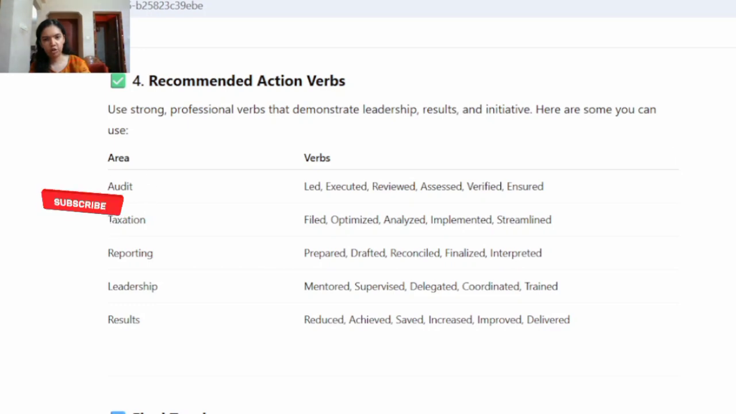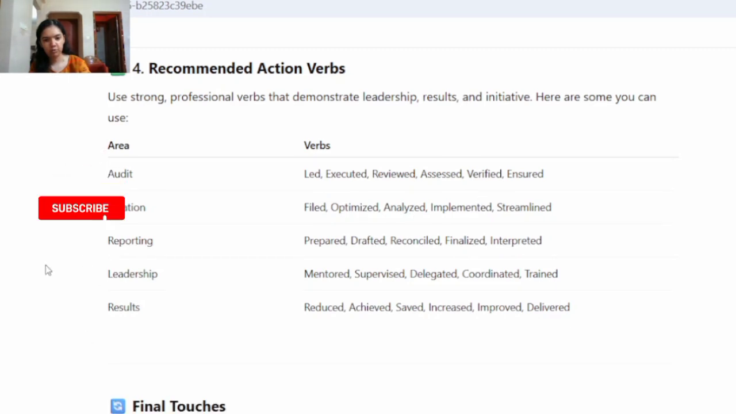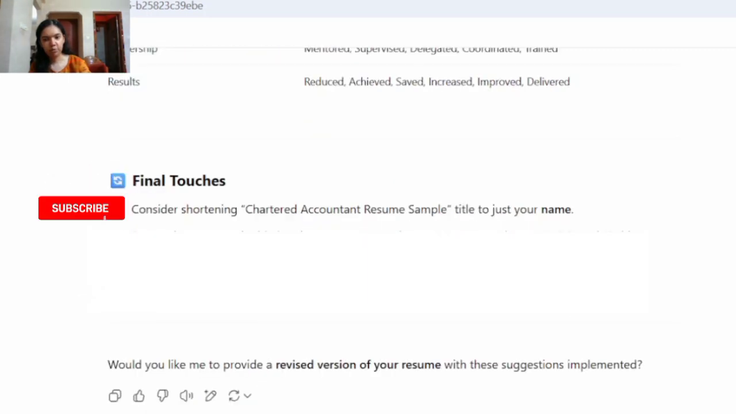So for audit, you can use verbs like led, executed, reviewed. For taxation, filed, optimized, analyzed, etc. Same way for the others also. So in case you're writing your resume by yourself and if you're stuck at any place, you can take the help of ChatGPT like this.